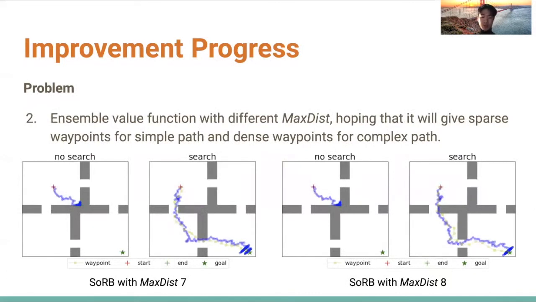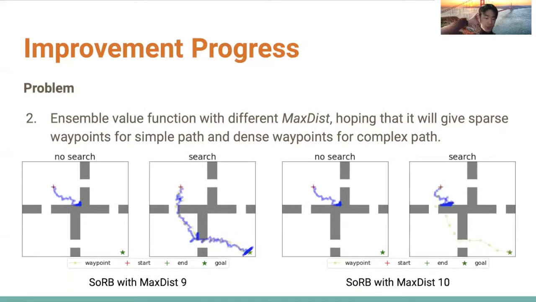Regarding the second plan, we tested how the maxdist hyperparameter affects the waypoints. The left of each figure shows the naive policy from DDPG, and the right shows the policy from the planning algorithm. We increased the MaxDist hyperparameter from 7 to 10.